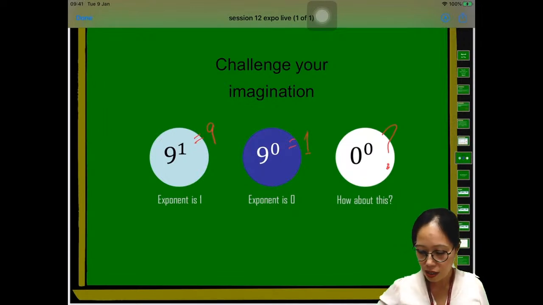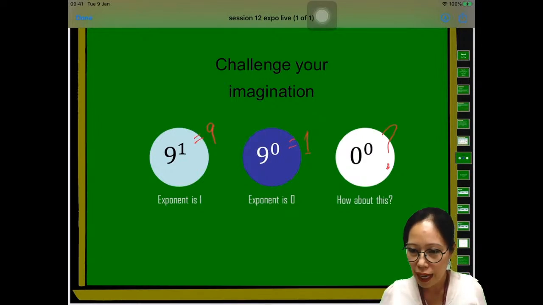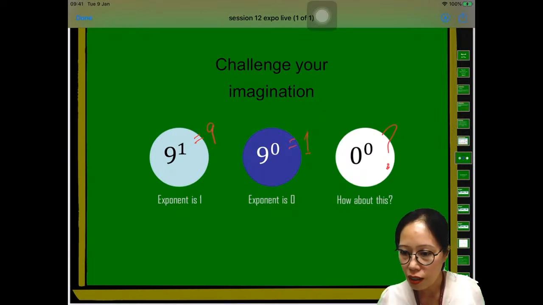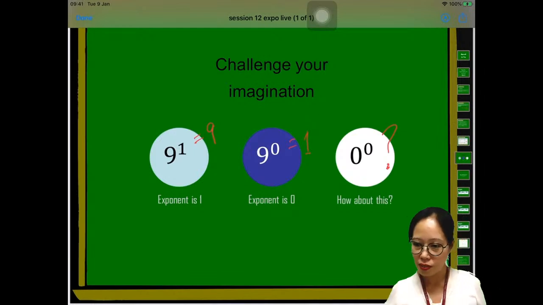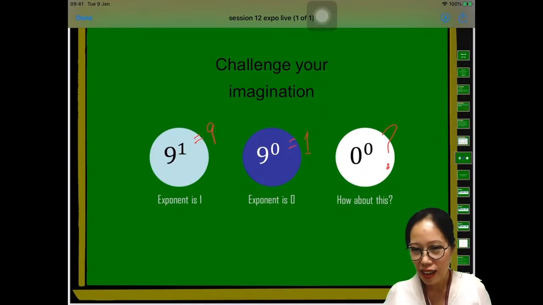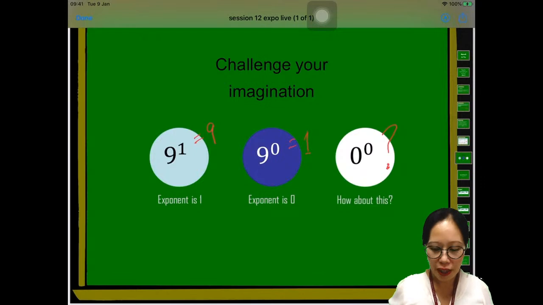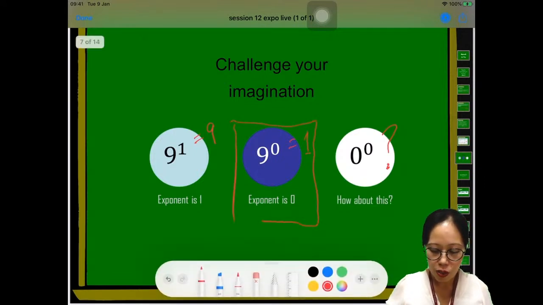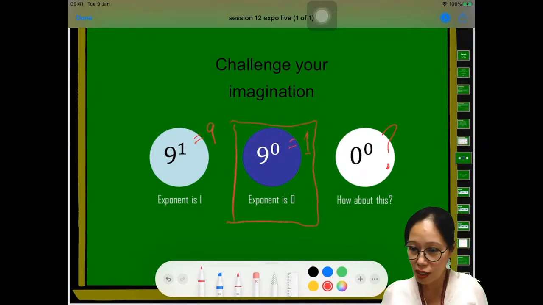Number 16. Yeah, no one? So only Tanisorn said it's undefined. What about any other answer? Hello? Math error. Did you use your calculator? It will give you math error. Yeah? Any other answer? Oh, you have a clue here that in this one here, we said that if the exponent is 0, it's equal to 1. You think it's not 1 because the exponent is also 0?